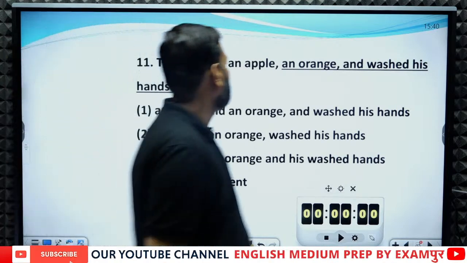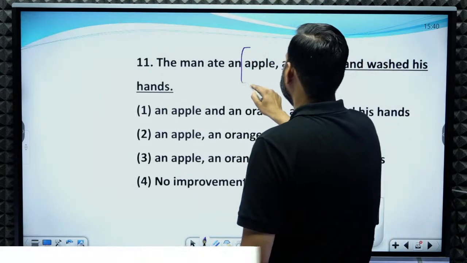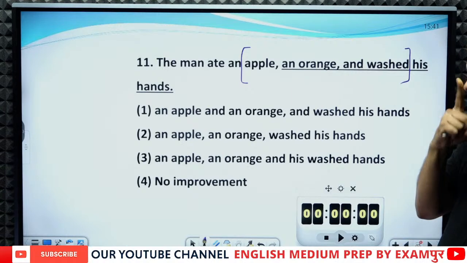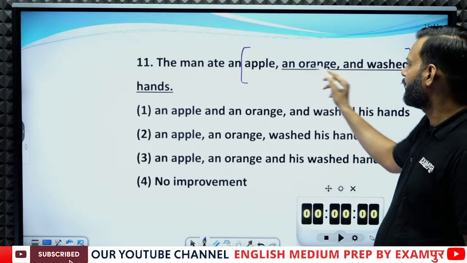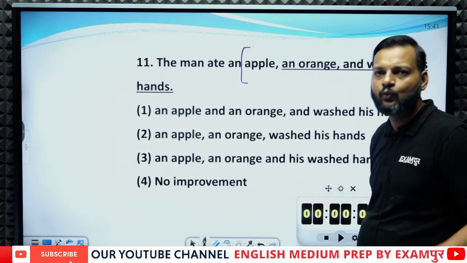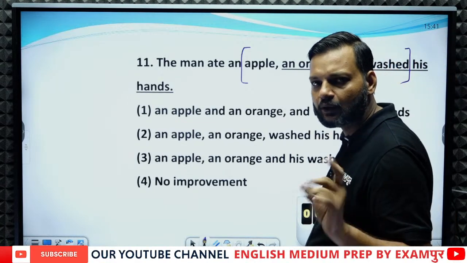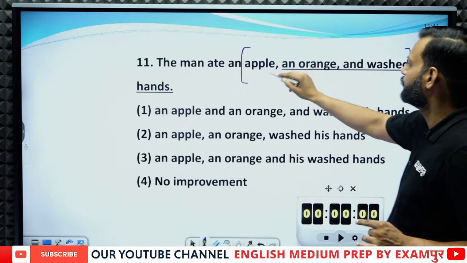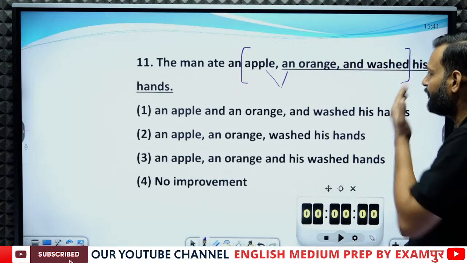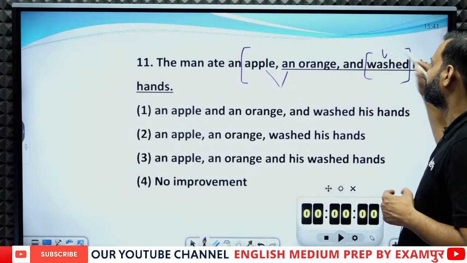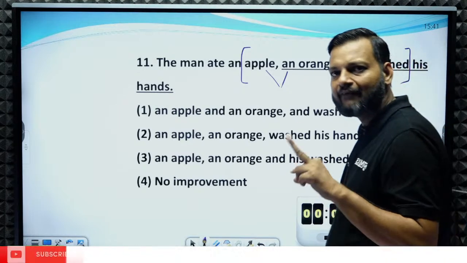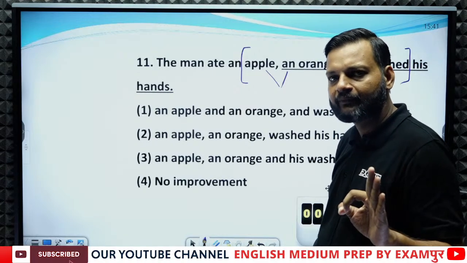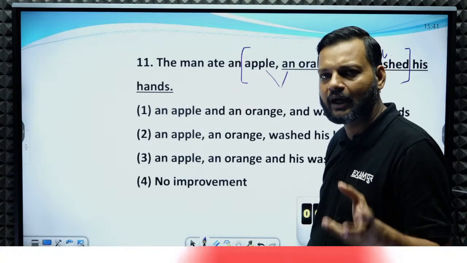See, here we have apple, orange and washed. Okay, we use this structure, comma, comma and then "and" at the last, where three nouns are to be used. But here we do not have three nouns, we just have two nouns. So we have two nouns, orange and apple, and washed is not a noun, it is a verb.